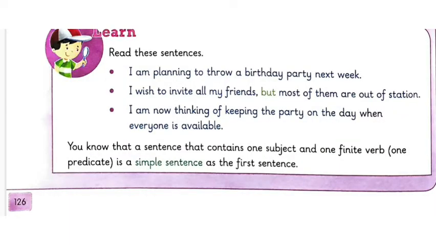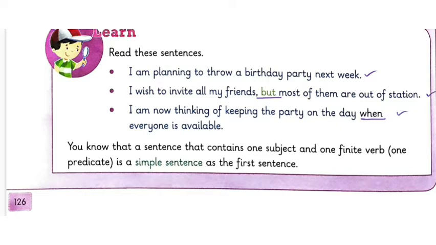The second part, it is written: I am planning to throw a birthday party next week. I wish to invite all my friends, but most of them are out of station. I am now thinking of keeping the party on the day when everyone is available. In the first one you can see there is no use of conjunction. In the second one there is one conjunction, that is but, a coordinating conjunction. And in the last one there is the use of when, a subordinating conjunction. So three sentences we can easily see. But what is written here?